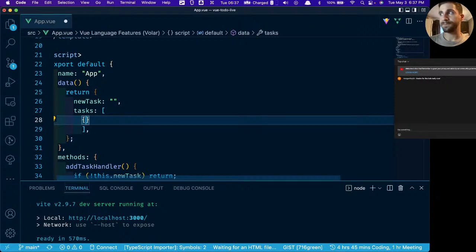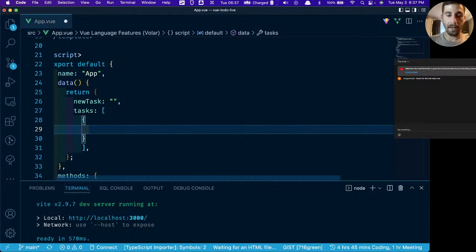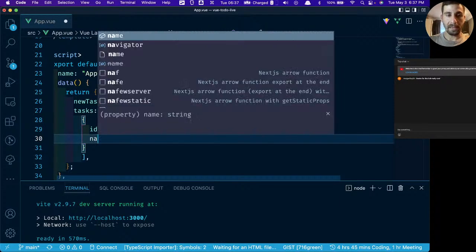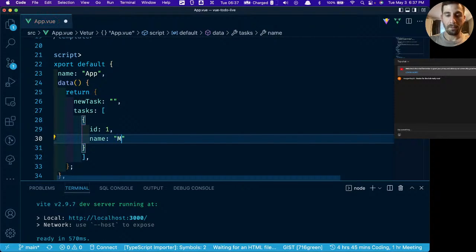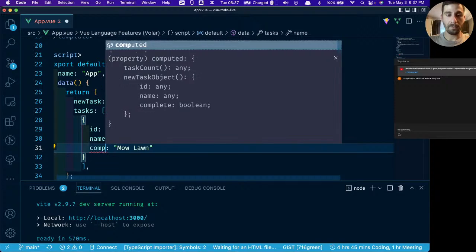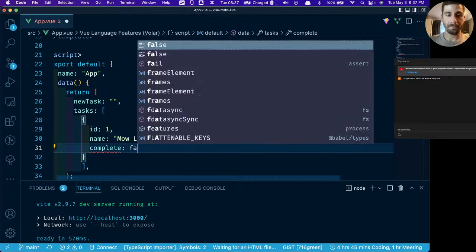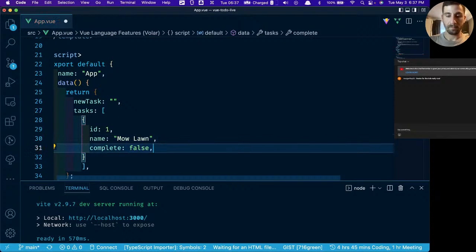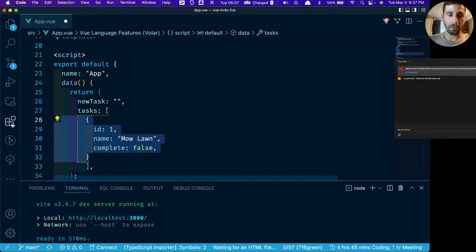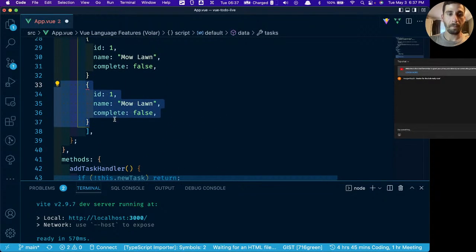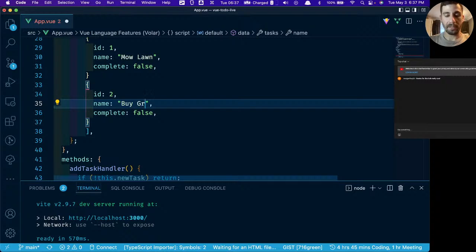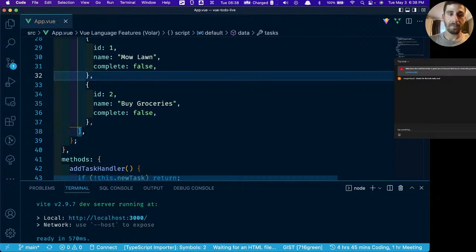Let's say that we have an ID of 1. We have a name of Molon, and then complete is going to be false. And then we're going to just clone this task. So we have ID 2, buy groceries. And complete is going to be false.